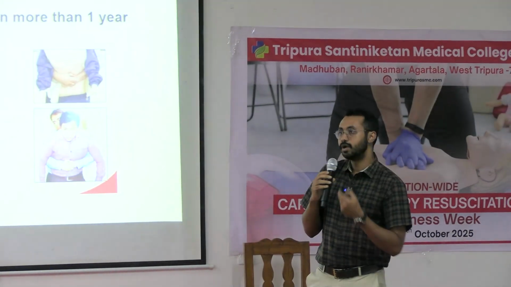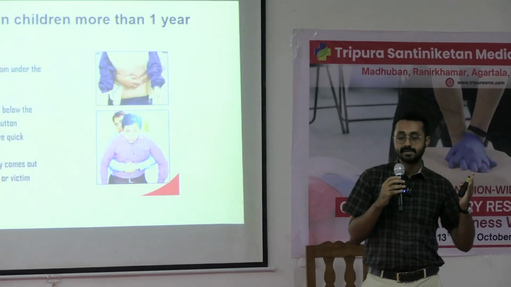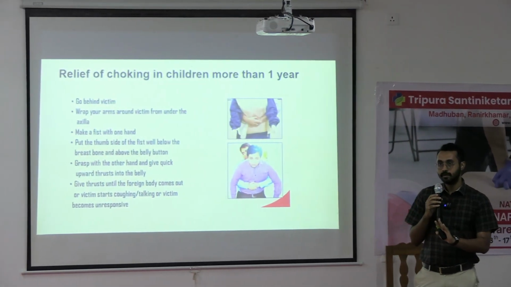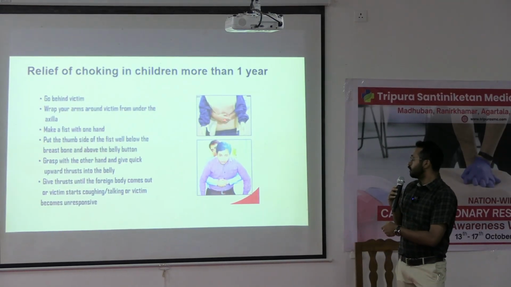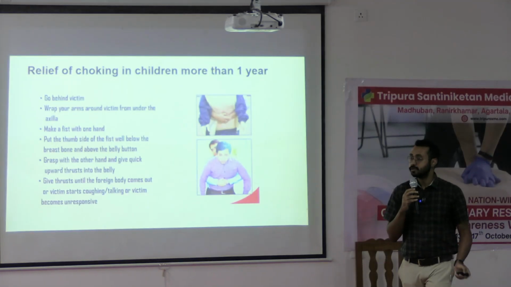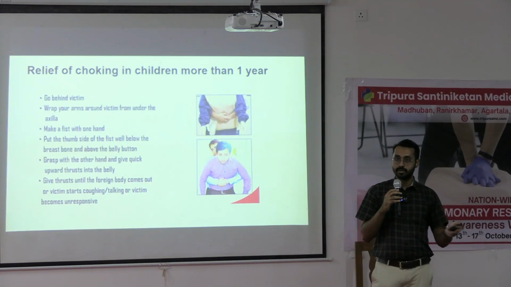So what do we do? If the child is more than 1 year, it is same as adults. You do the Heimlich's maneuver. You know about Heimlich's maneuver? Okay. So you just need to go behind, put your arms like this and give an upward thrust. So that is Heimlich's maneuver. That is given for anyone who is more than 1 year.